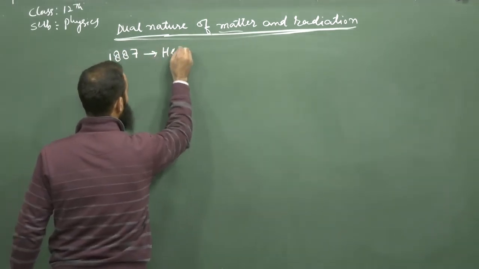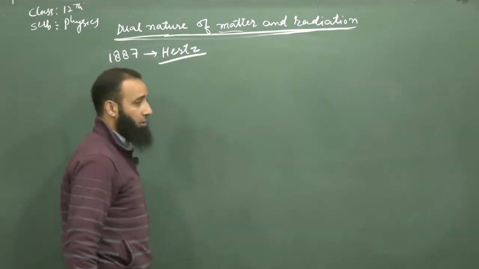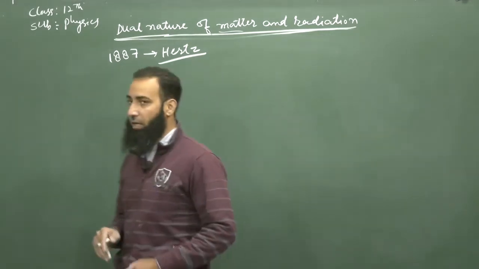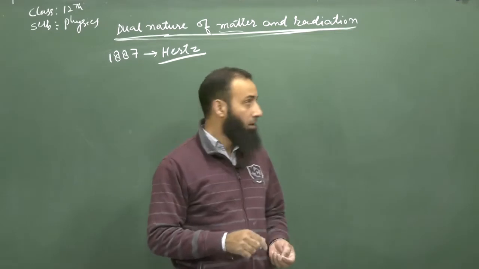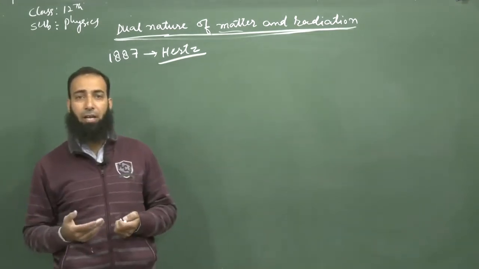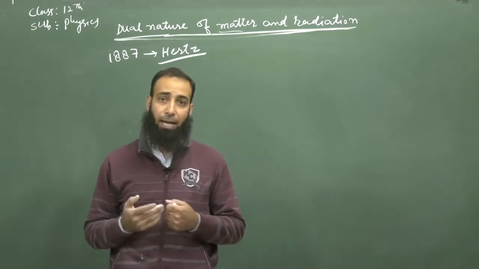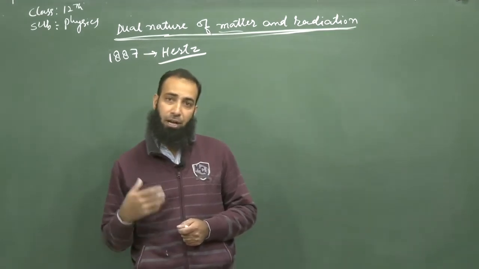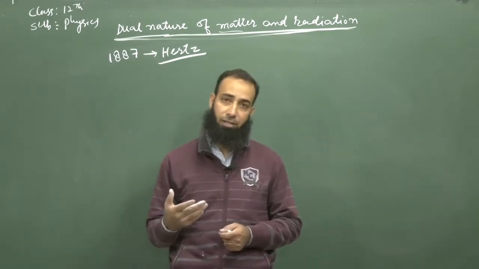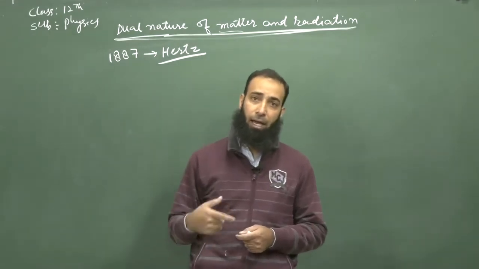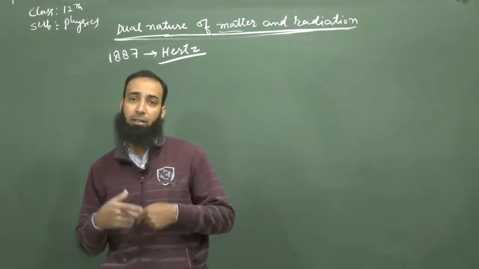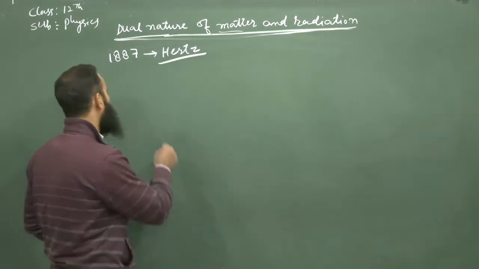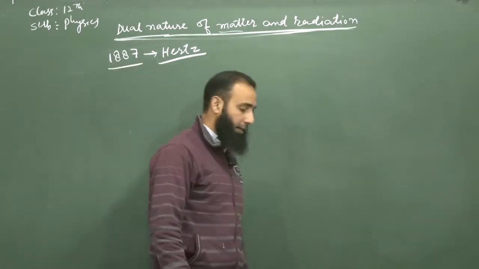Heinrich Hertz was the first person who discovered the photoelectric effect in 1887, while performing an experiment related to the propagation and detection of electromagnetic waves. At that time, he found that when the detector plate is irradiated with ultraviolet radiation, the sparking in the detector plate is enhanced, because of the emission of electrons. In this way, he was the first person who discovered the photoelectric effect.